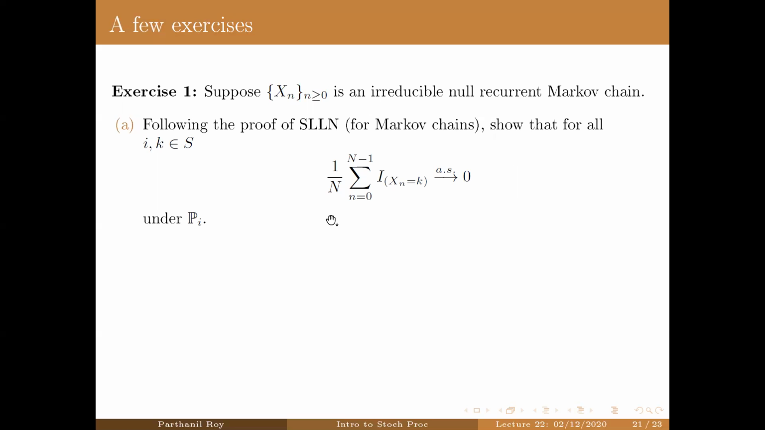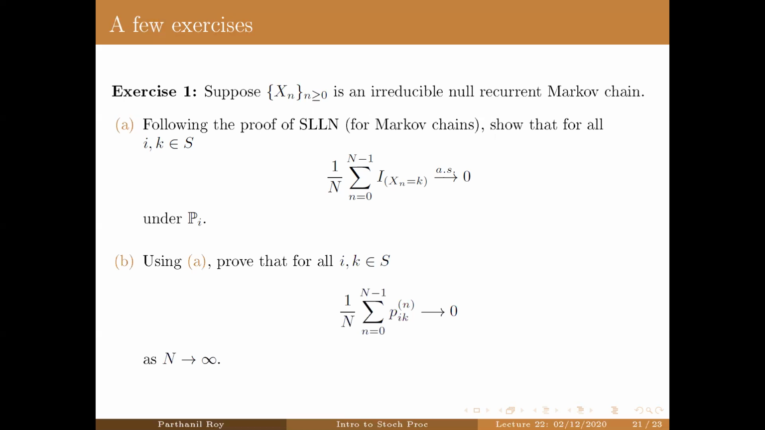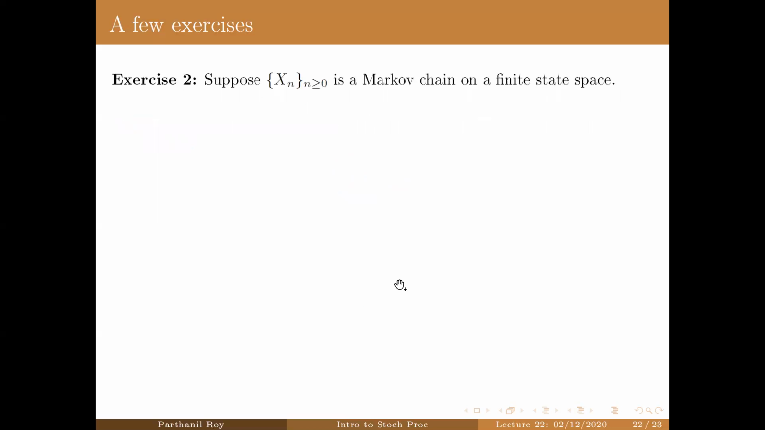Once you have this result, with the help of the dominated convergence theorem or bounded convergence theorem, you will get that the expectation will also converge to 0. And therefore this Cesaro mean is going to converge to 0. This is the Cesaro convergence. Now, this is extremely useful, as we will see in the next slide.